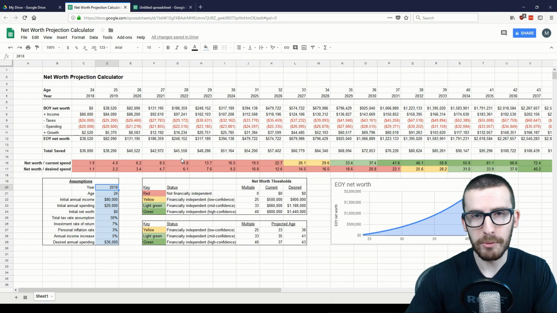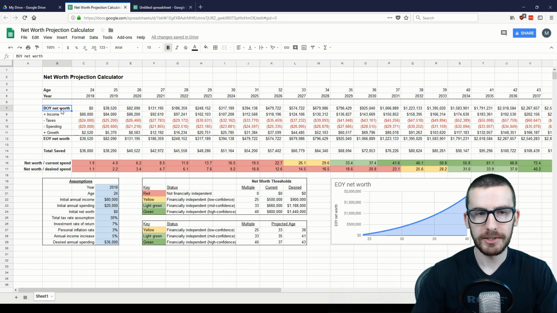With that being said, let me walk through briefly how this spreadsheet works. In this case, this is actually a rather simple spreadsheet and we can build more advanced ones in the future, but for most people, this is enough to get started. Effectively, based on a certain set of assumptions, we're projecting what your net worth will be over time. We do this by starting with your current net worth and then adding on estimates of income, taking out estimates of taxes and spending, and then adding back in our estimates for your investment growth. Your net worth at the end of that year is then the net worth at the beginning of the next year, and we repeat that cycle on and project it forward.